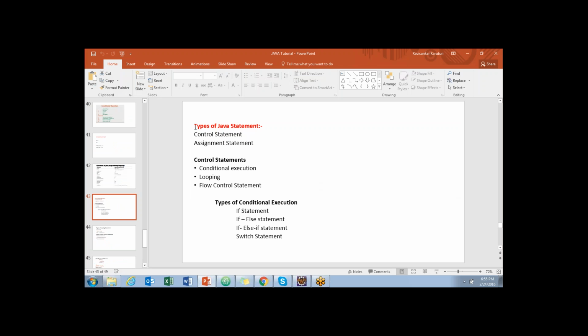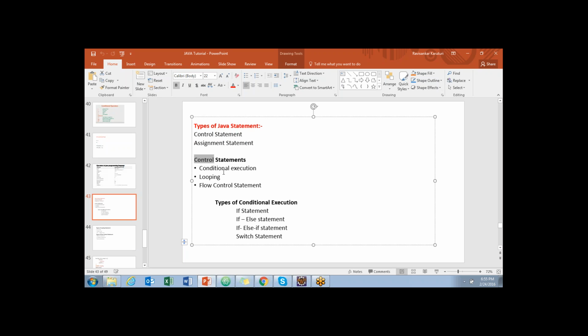Types of statements. We have two different types of statements: one is control statements and one is assignment statements. Control statements are where we control things, whether it's conditions, looping, or logical performance. Assignment statements are where we assign values or do assignments. You understand that, right?